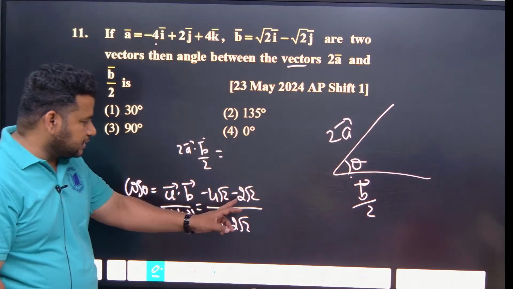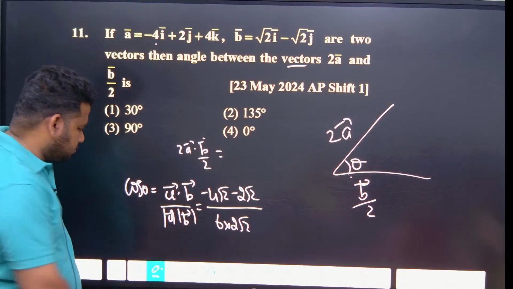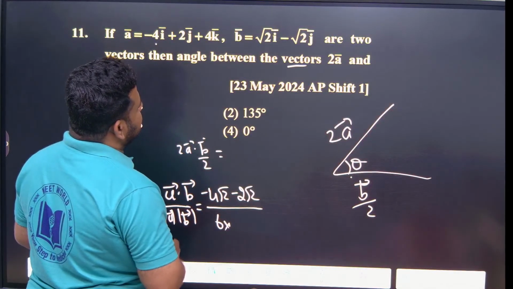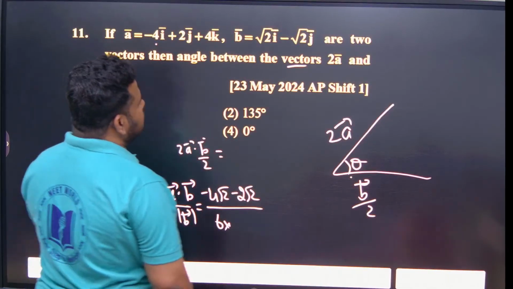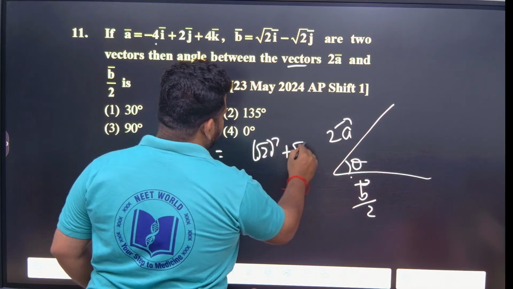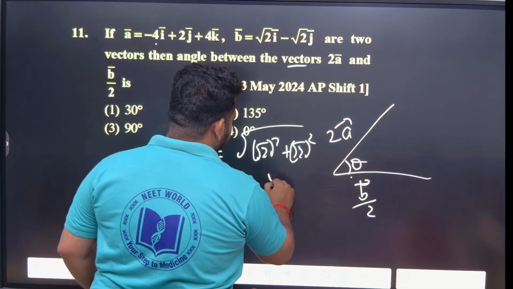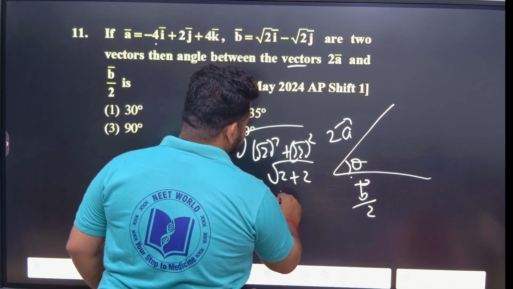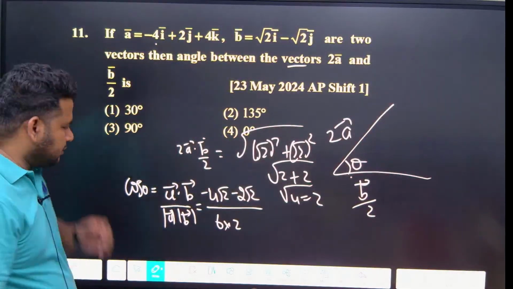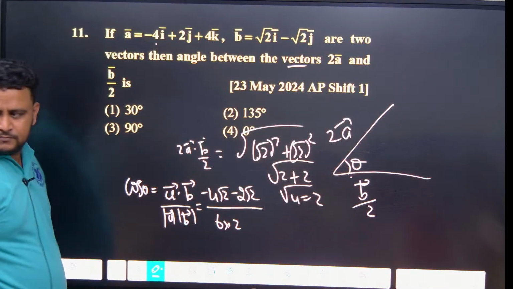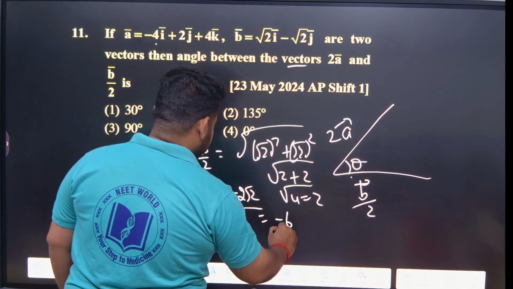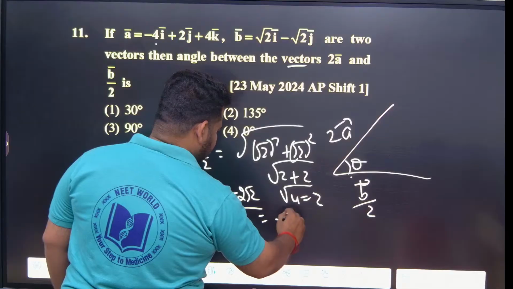Now what I can do? Root 2 I can take common. Root 2 whole square plus root 2 whole square under square root: 2 plus 2 is 4, and the root is 2. Now if I take root 2 common, this will become minus 6 root 2 only.